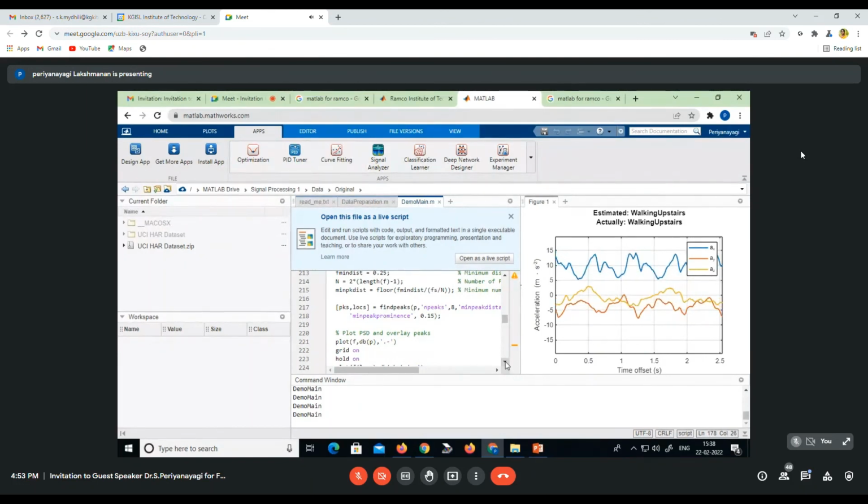But here we can change each and every set of values and see what is happening in MATLAB. That is the difference. With MATLAB, we can take such code and modify the algorithm according to our requirements and run and see.